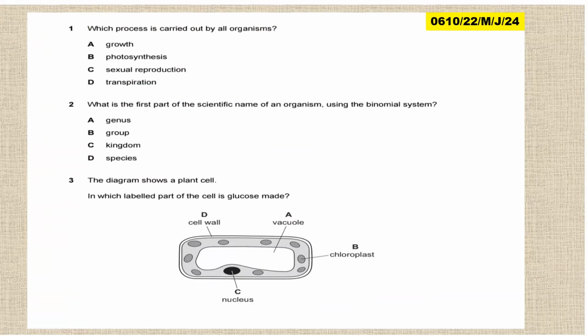Then we look at this one. So this one is paper 2, variant 2, the session May, June 2024. What process is carried out by all living organisms? So Mrs Gren. Every time Mrs Gren, if it's not there, just know that it is not. So growth, not photosynthesis. Sexual reproduction, not sexual reproduction, but just reproduction. Not transpiration, but the answer is A, growth.